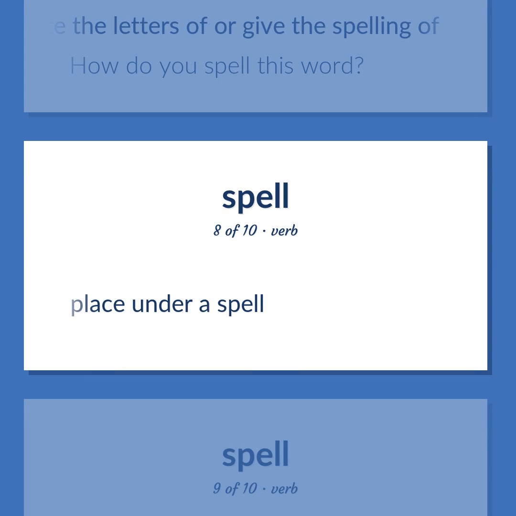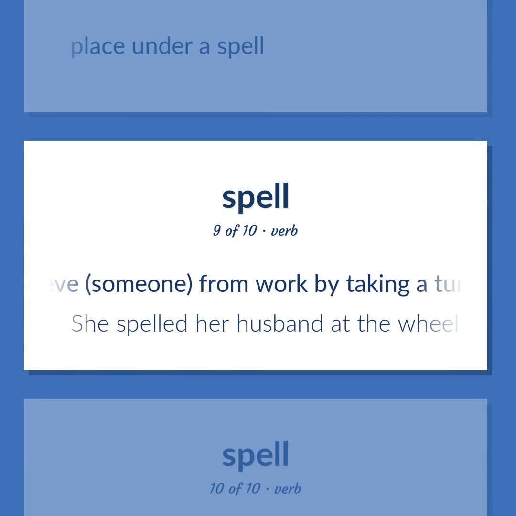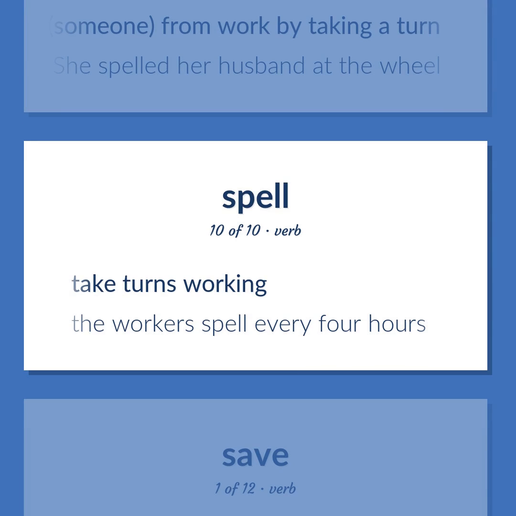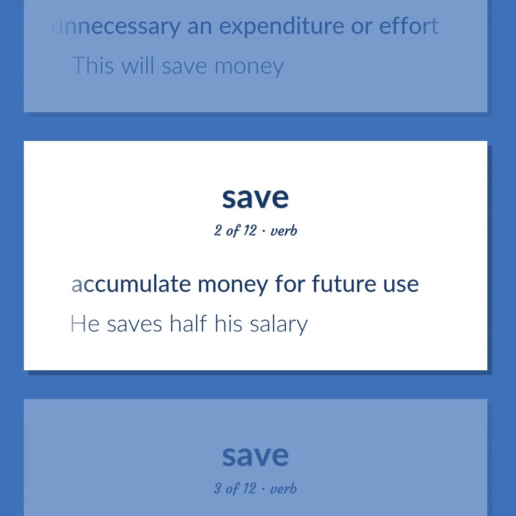Place under a spell. Relieve someone from work by taking a turn. She spelled her husband at the wheel. Take turns working. The workers spell every 4 hours. Make unnecessary an expenditure or effort. This will save money. Accumulate money for future use. He saves half his salary.